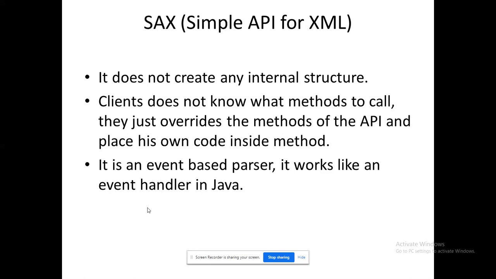Method-based things are available in SAX, but when you work with DOM, it is completely based on data structure. That is the main difference between DOM and SAX. As well, when you work with SAX, you can feel the flavor of Java, because the API can access its collections in the JDK package in the Java development environment. That's the reason it has been mentioned that it could be an event handler in Java. So that's the idea on this.